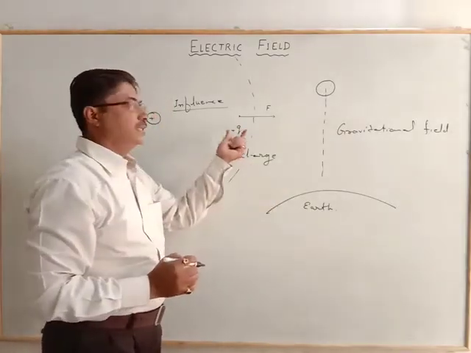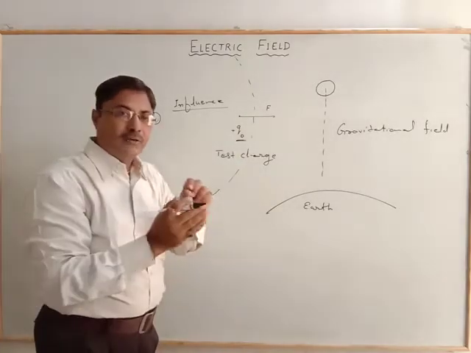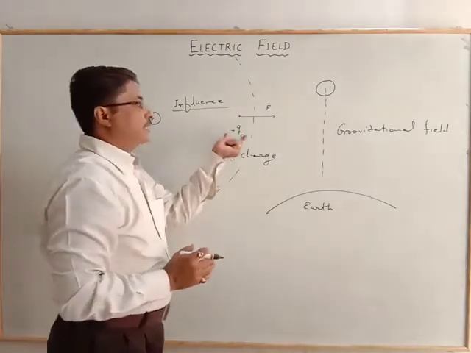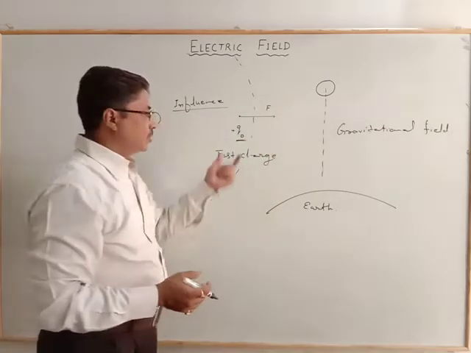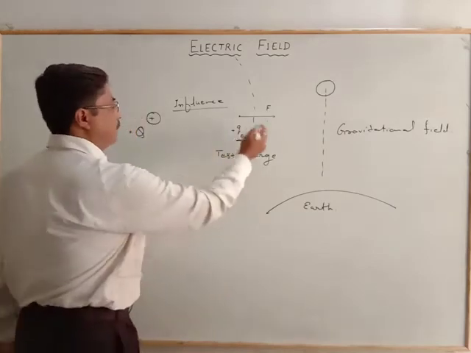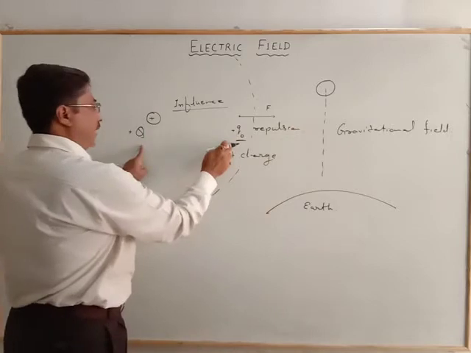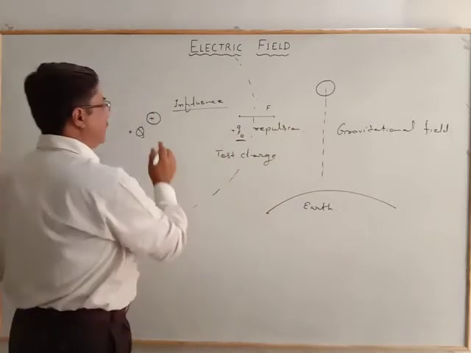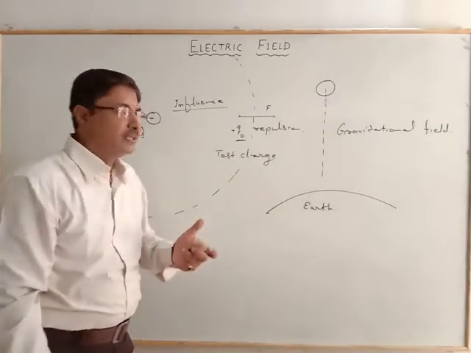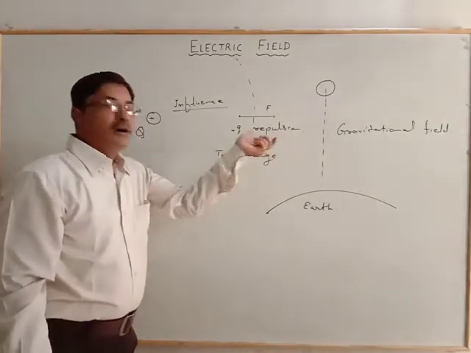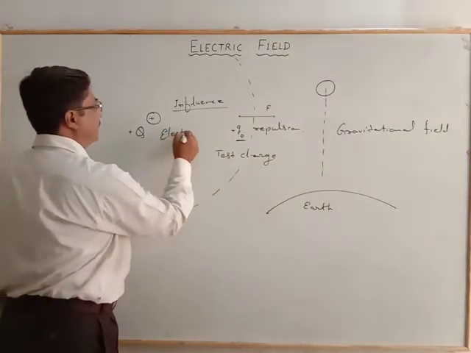We know that the charge is either positive or negative, and the nature of the force, whether it is attractive or repulsive, depends upon the nature of the charge. So here there is repulsion due to the like charge. Why does it happen so? There must be some physical relation which either repels or attracts the charge, and that physical relation is known as the electric field.